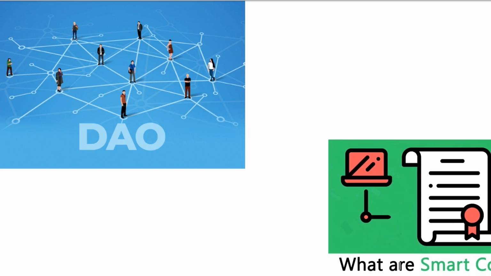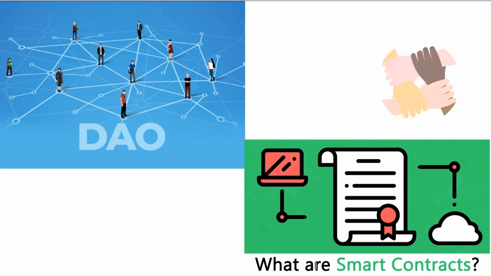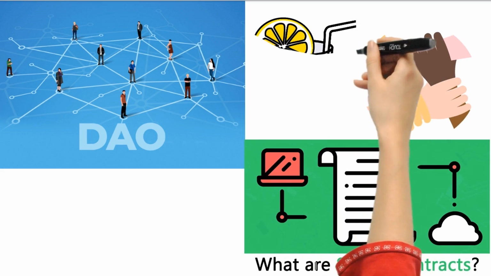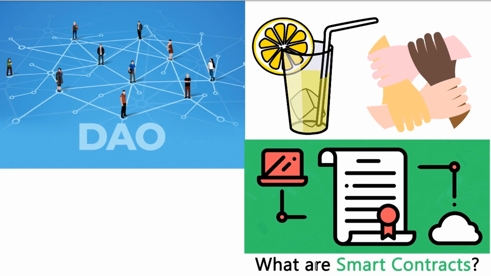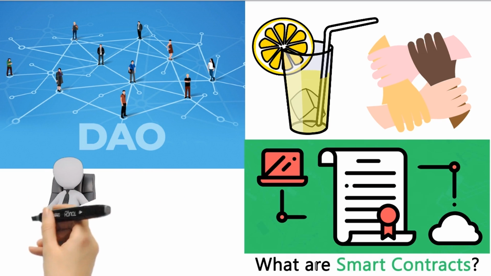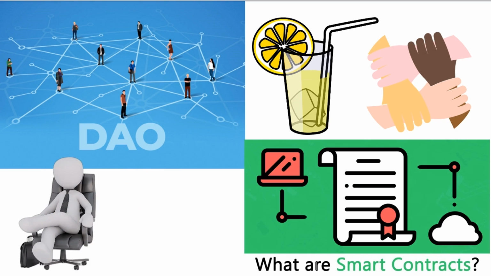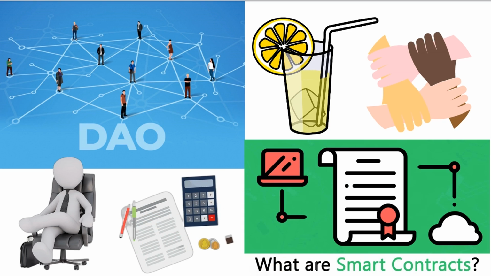To explain better, say you and your friends decide to start an online business selling lemonade. If your business were a DAO, none of you would have more say than the other. No one is the boss, while at the same time, everyone is the boss. Additionally, an algorithm will automatically make calculations like operation costs, profits, and losses. So ideally, your organization is entirely decentralized in terms of distribution of power, and the algorithms enable the business to